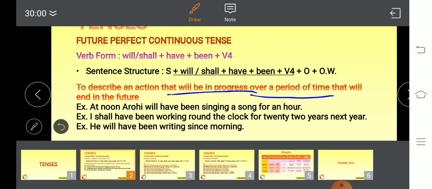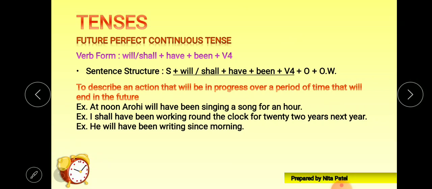Let's understand it with some of the examples. At noon, Arohi will have been singing a song for an hour. At noon, Arohi will have been. Look at this. Subject is Arohi, will have been plus V4. Okay, this is the formula of future perfect continuous tense.